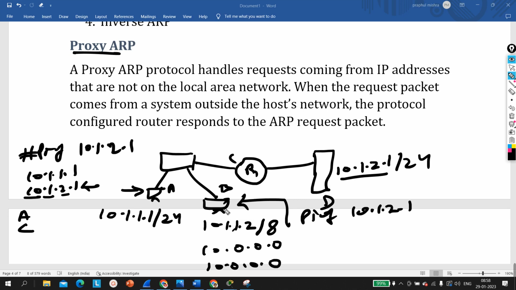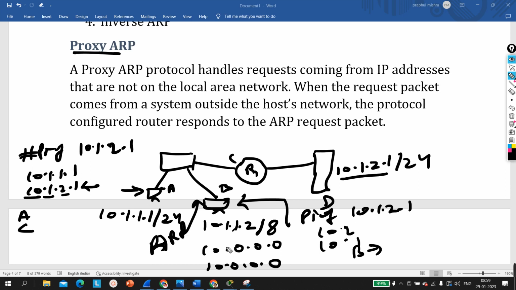So when this machine generates the ICMP request, the source will be 10.1.1.2, the destination will be 10.1.2.1, the source MAC will be the MAC address of PC B, and the destination MAC will be, for now suppose the destination MAC is unknown, so this machine will generate what? An ARP request. ARP request for which device? For the default gateway or for the destination?